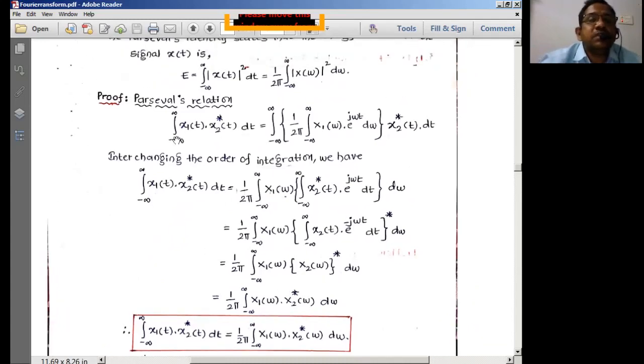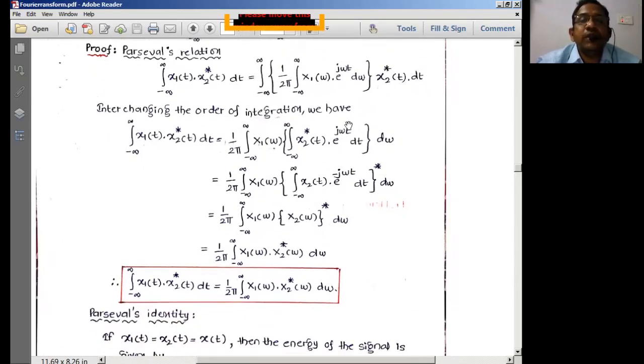What do we have? The integral of x1(t) times the conjugate of x2(t) dt. I can write this as the integral from minus infinity to plus infinity, where x1(t) I can write in terms of the inverse Fourier transform as 1 by 2π times the integral of capital X1(ω) e^(jωt) dω. This entire part has been written for x1(t). The conjugate of x2(t) remains as it is. Now we change the order of integration.